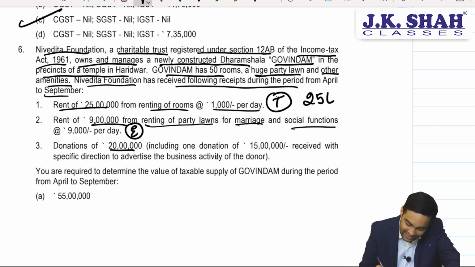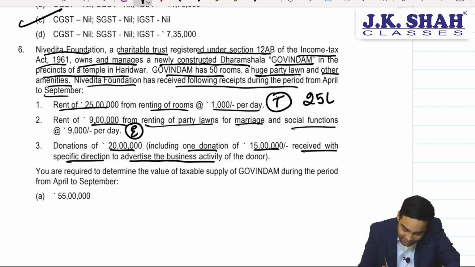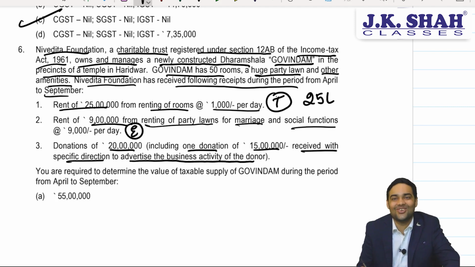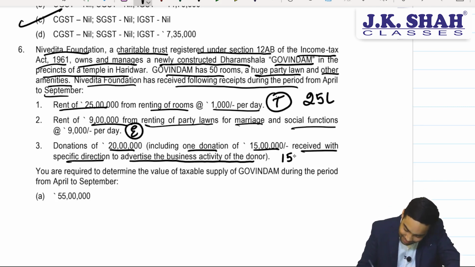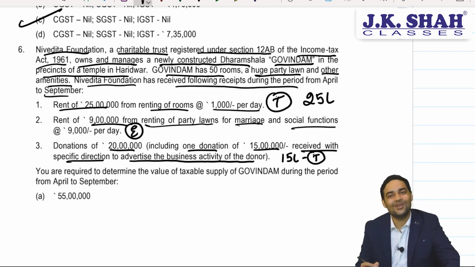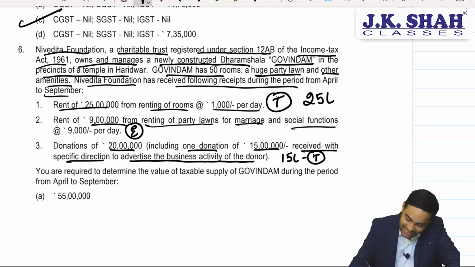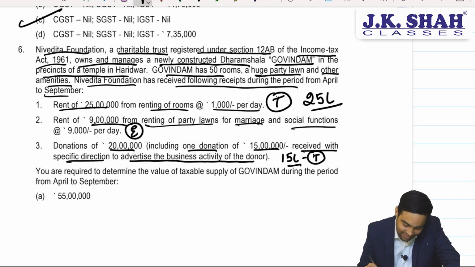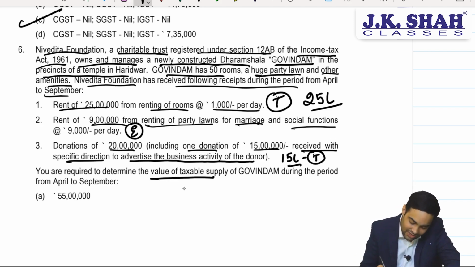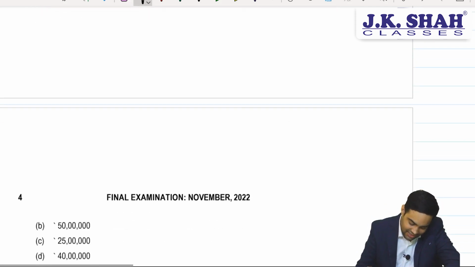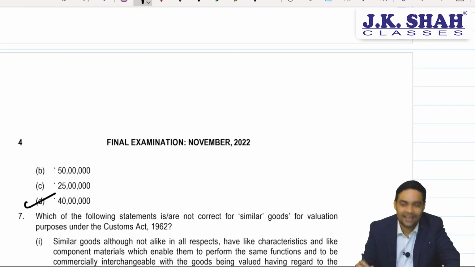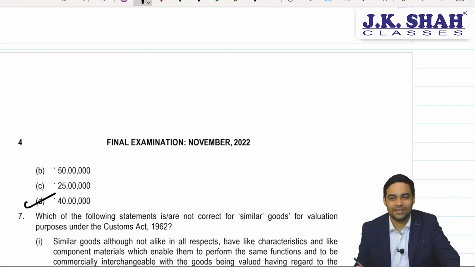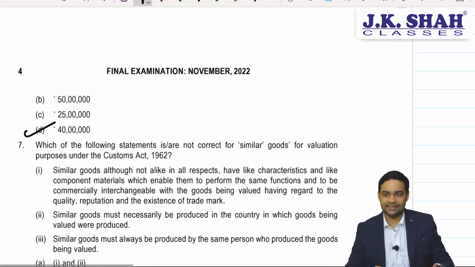Donation of 20 lakh, including one donation of 15 lakh received with specific direction to advertise the business activity of the donor. The 15 lakh will be taxable, because this is actually not a donation, it's actually an advertisement amount. So 25 lakh will be taxable, 15 lakh will be taxable. Determine the value of taxable supply. The winning answer would be 40 lakh. Clear? Simple. Okay, let's see the next one.